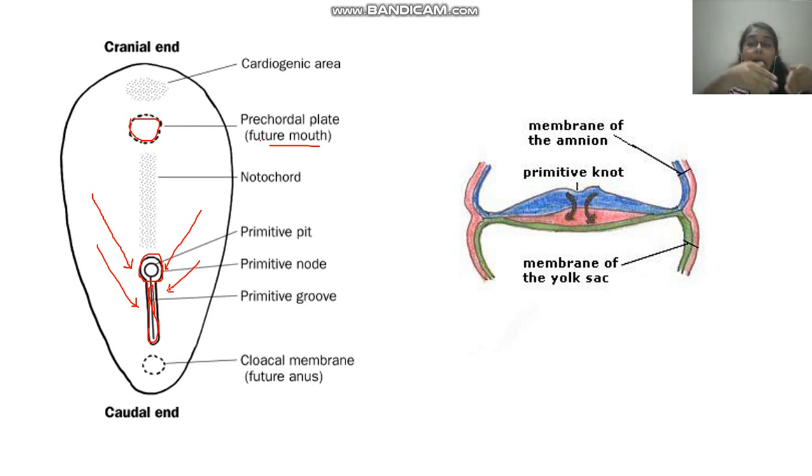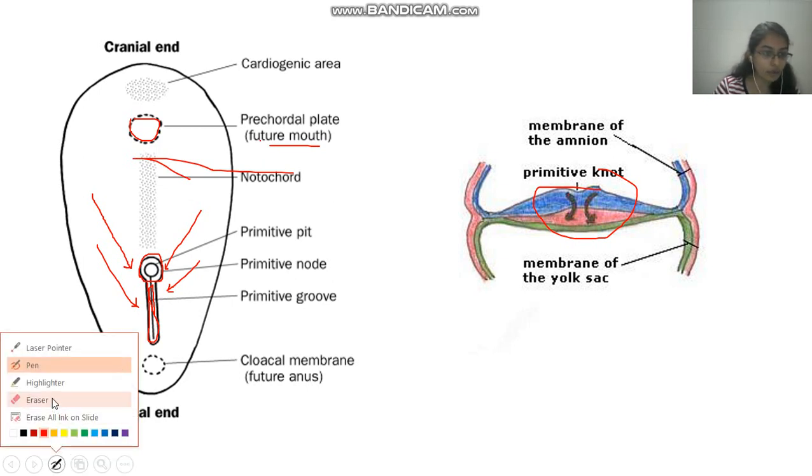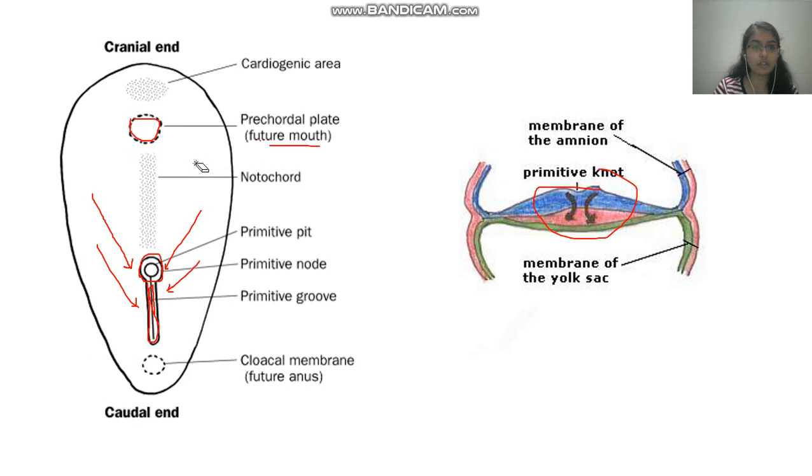They will go under that pit, that groove. If you see a lateral section, all these cells will move under the groove and they will form a notochord-like structure. You can see here, this notochord-like structure is formed towards the mouth. So this is how the notochord is formed.